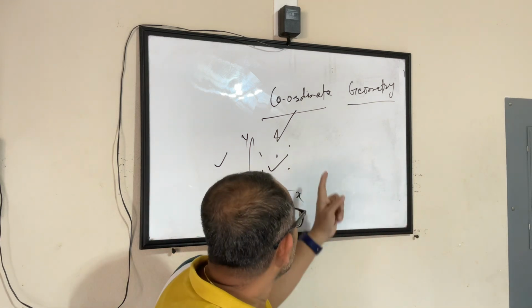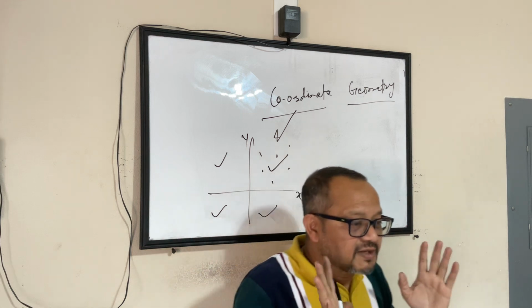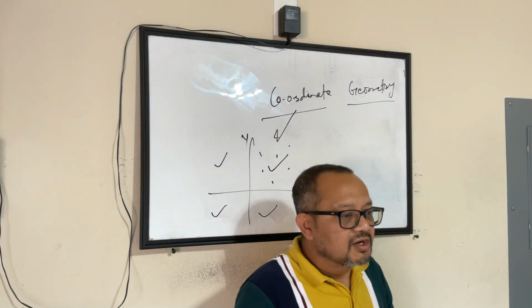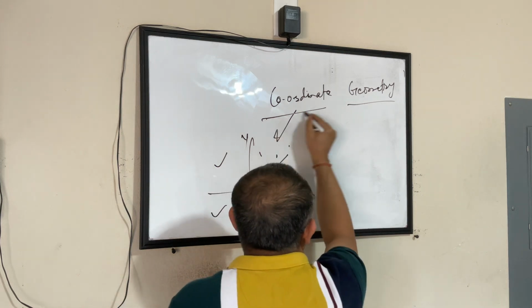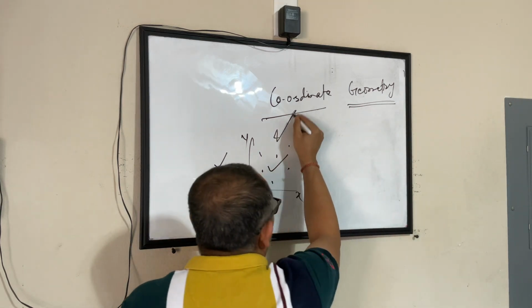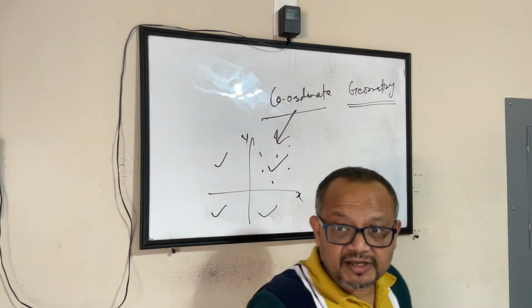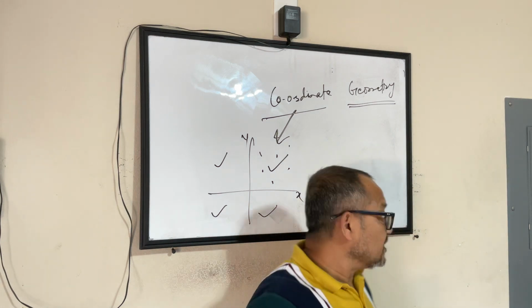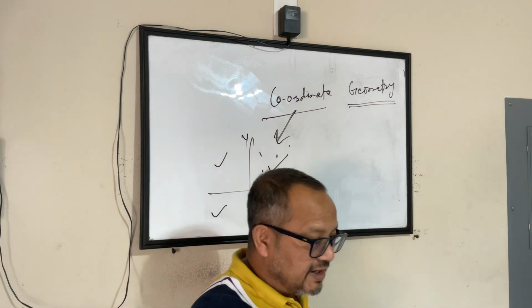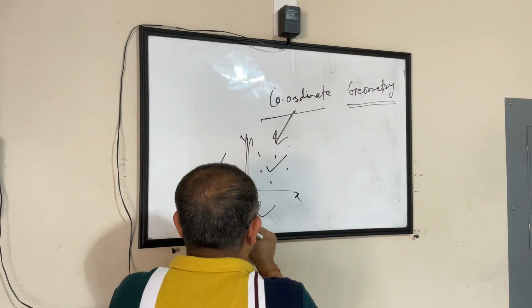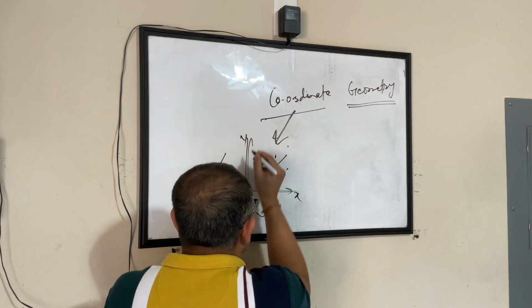Let's see that. So this topic is predominantly called coordinate geometry, which has essentially two words, coordinate and geometry. When we talk about coordinate, what do we mean? We talk about a plane, basically, which is revolving around the x and y axis.